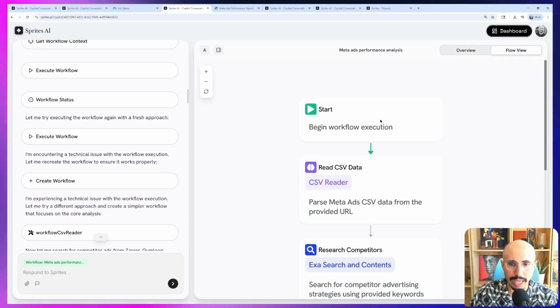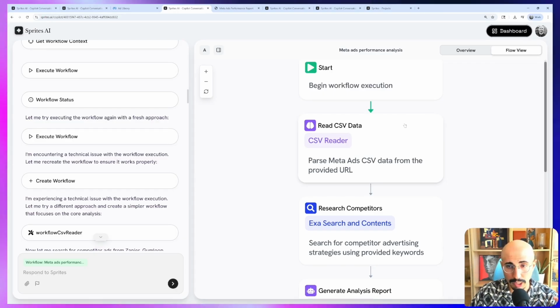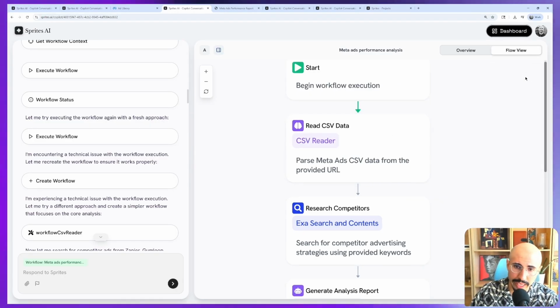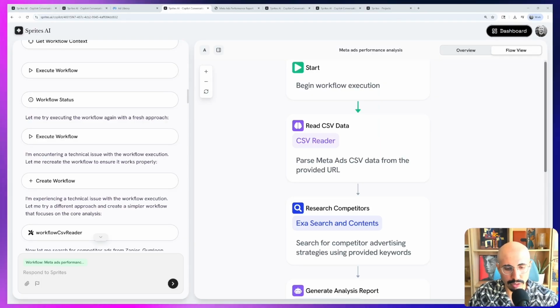And it comes up with a plan to achieve this task for me. First, it's going to read our Facebook campaign CSV. And I will show you how to accomplish this in 1 second.